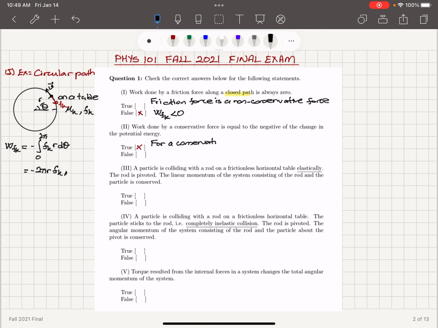For a conservative force, we have F equal to minus gradient of the potential energy, or the work done by the conservative force, force dot product with displacement integral, gives us minus the change in potential energy, which is also known as the work potential energy theorem. So I can illustrate this with an example. For the second one, example, let's consider a conservative force, gravitational force.